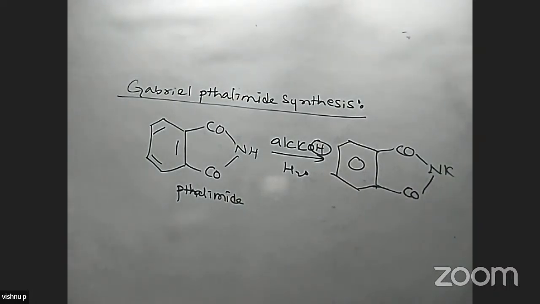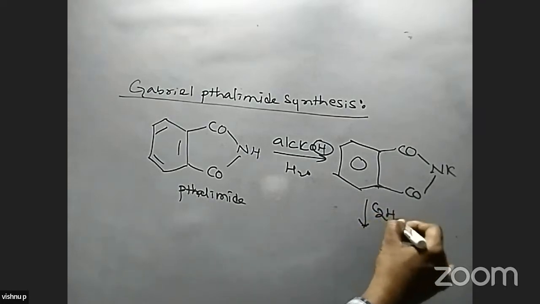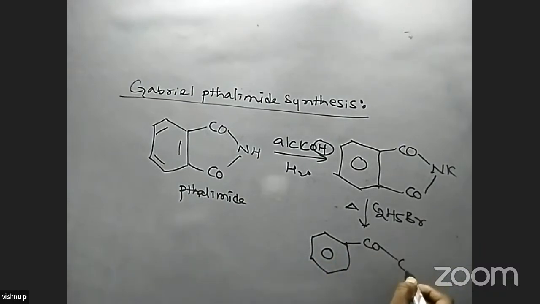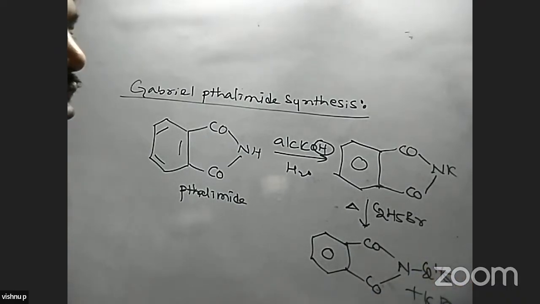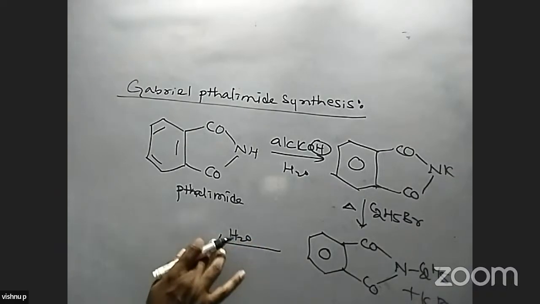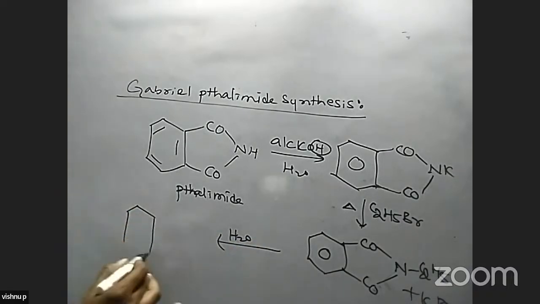Potassium phthalimide, when treated with ethyl bromide, potassium bromide is separated and we get this type of compound. So N-ethyl phthalimide is formed in this reaction, with C2H5, here also CO, here also CO with NC2H5, plus KBr is formed in this reaction. Again, it is hydrolyzed.